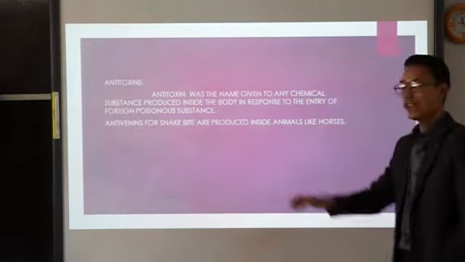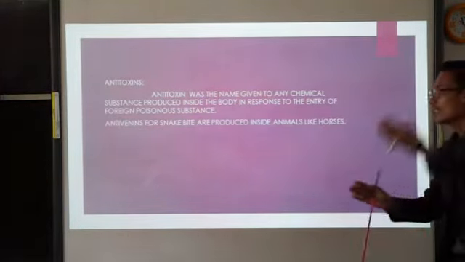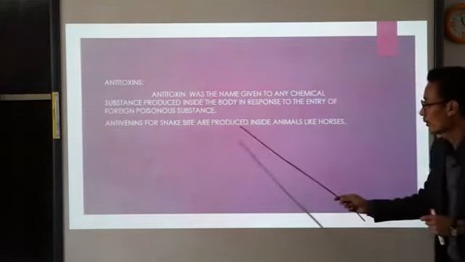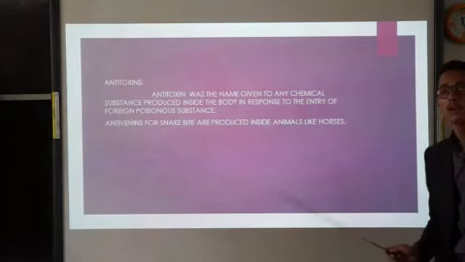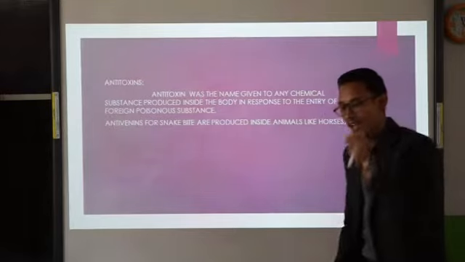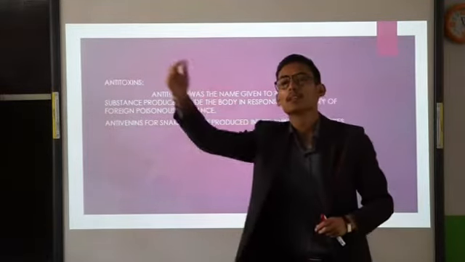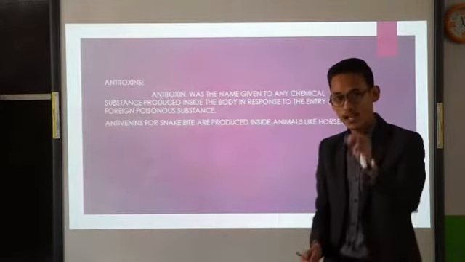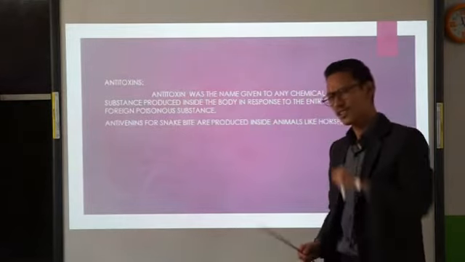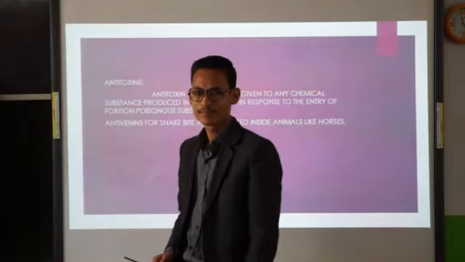Now, antivenoms or antivenom. See carefully, antivenoms are usually given for snake bite, and are produced inside animals like horses. That means in this case, we are using the ready-made antibody which are produced in other animals. Try to recall that particular condition in which we take the ready-made antibody.